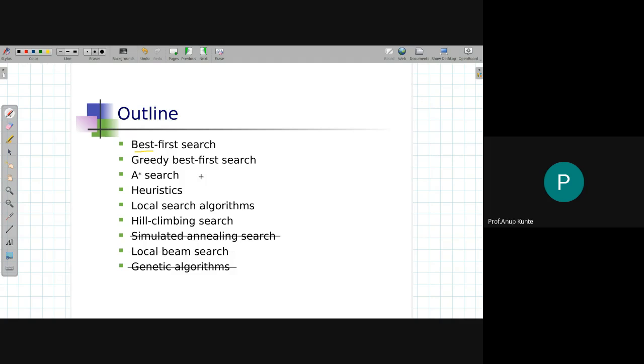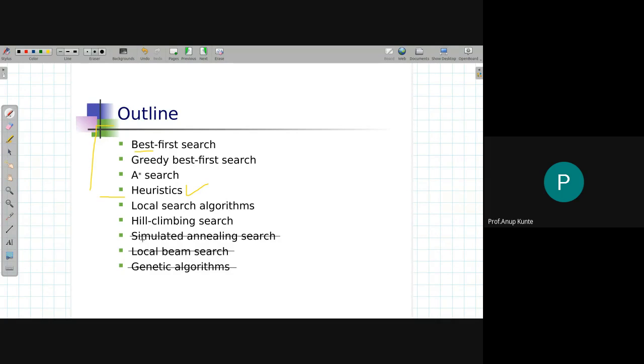Then we will concentrate on what we mean by heuristics, how these heuristics are generated, and, with multiple heuristics, how we can form different solutions so that we can compare those heuristics with each other. These are the things we're going to look at after the discussion of informed search algorithms up to this point, which are very similar to the uninformed search algorithms that we studied, only that they focus their search based on some additional information.